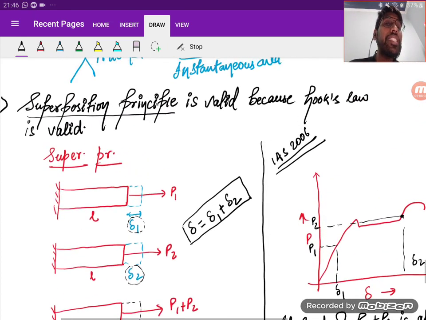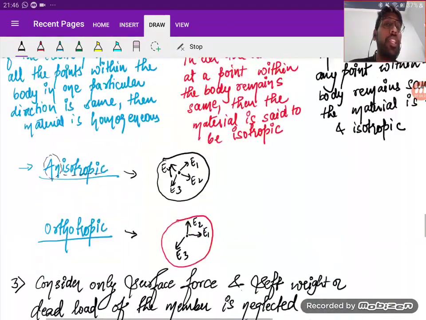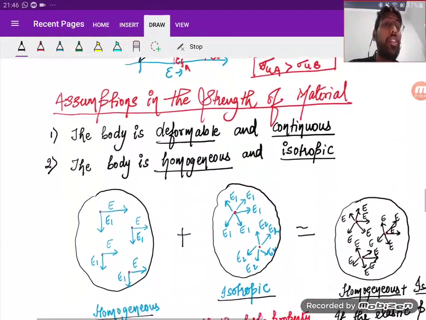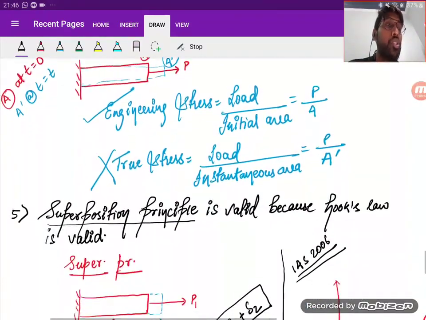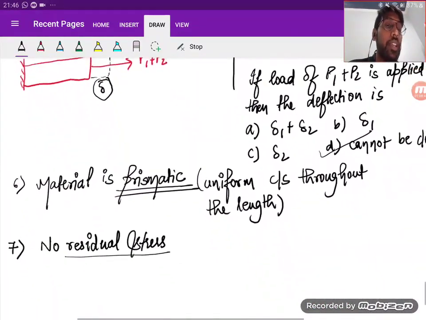So these are the seven assumptions that we are taking in strength of materials. Okay. So any problem, please ask.